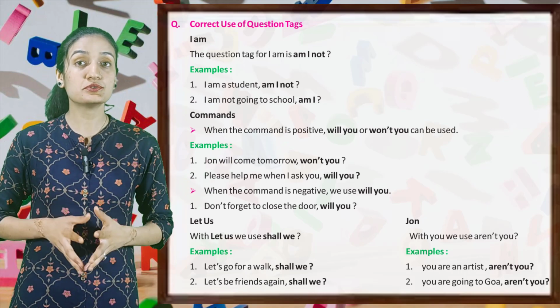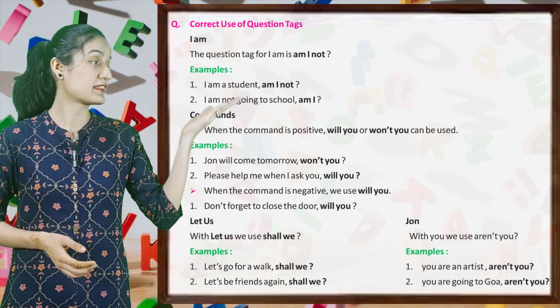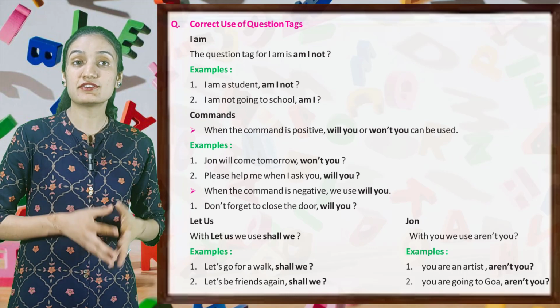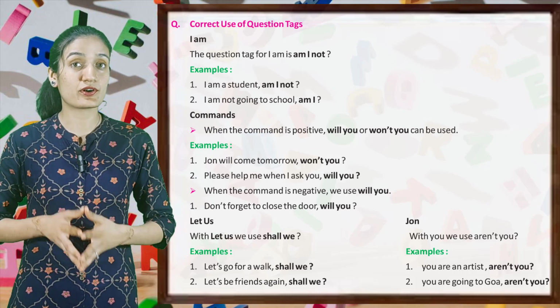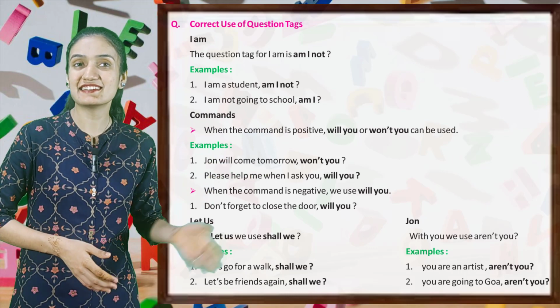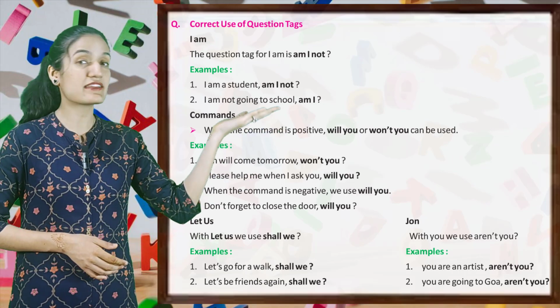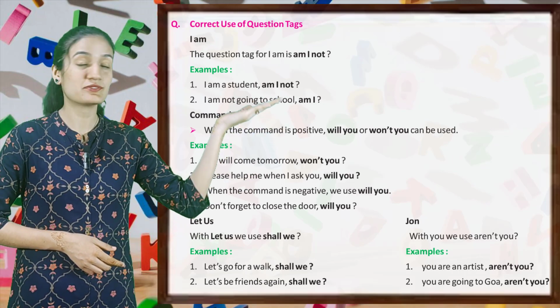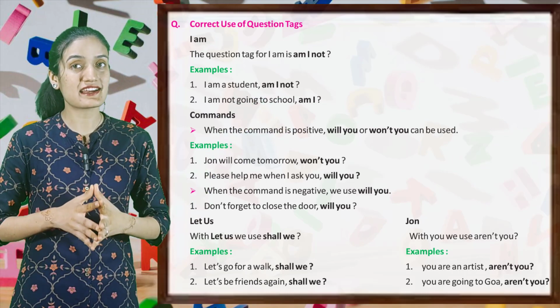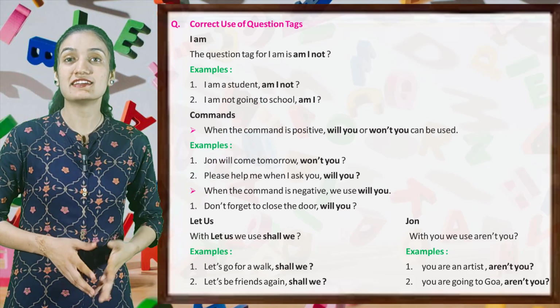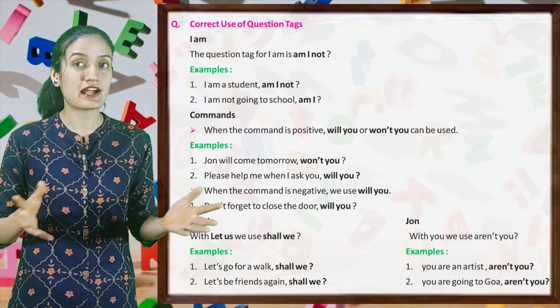With you, we use aren't you. Now, examples. First, let's go for a walk, shall we? Second, let's be friends again, shall we? Now, examples of aren't you. First, you are an artist, aren't you? Second, you are going to Goa, aren't you?